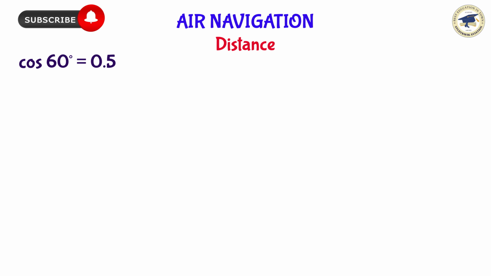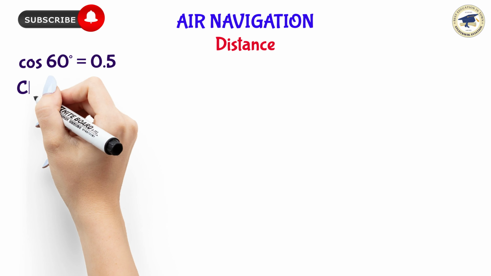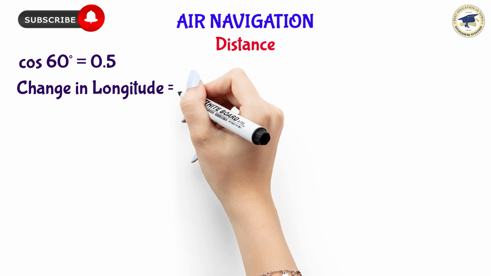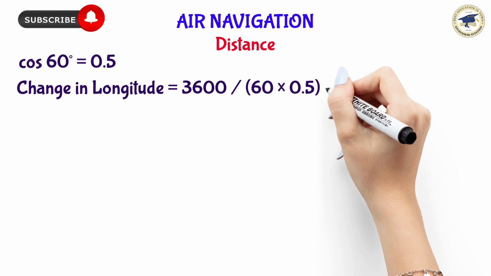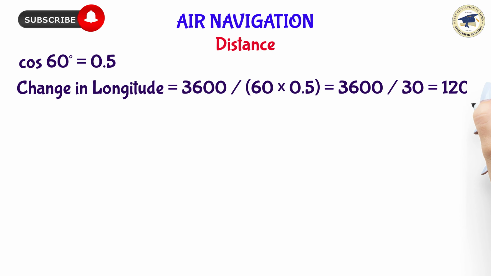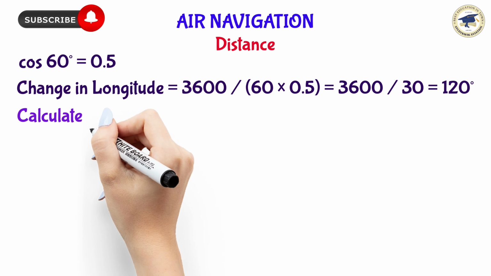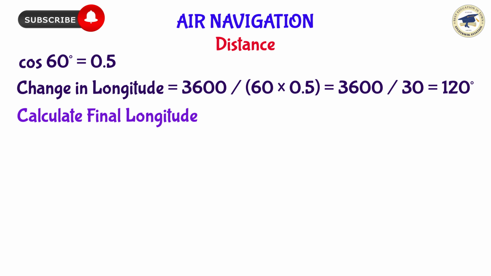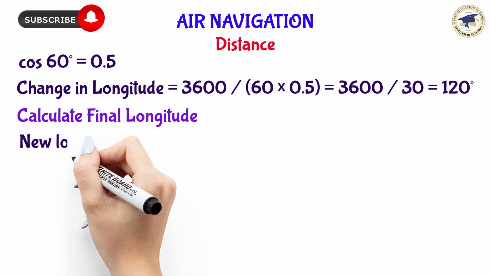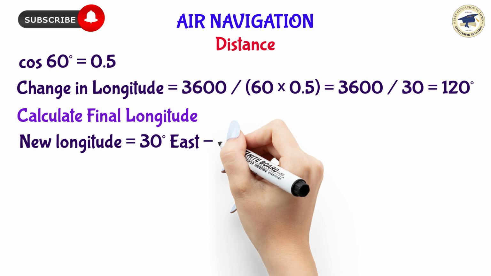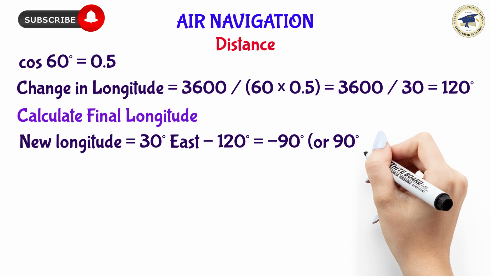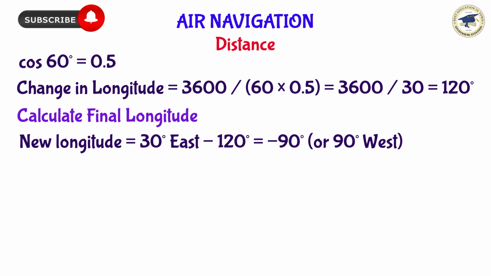Change in longitude equals 3,600 nautical miles divided by the product of 60 and 0.5, which is 3,600 divided by 30, resulting in 120 degrees. Starting from 30 degrees east, after the earlier legs, the new longitude after flying west 120 degrees is calculated by subtracting 120 degrees from 30 degrees east, which equals negative 90 degrees, or 90 degrees west.